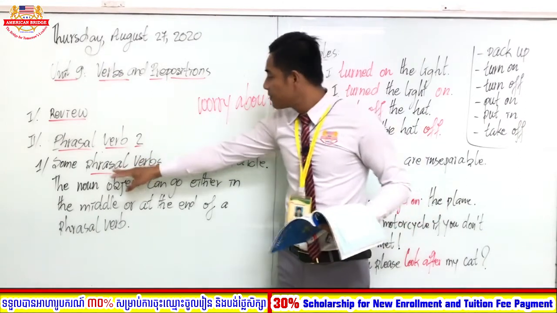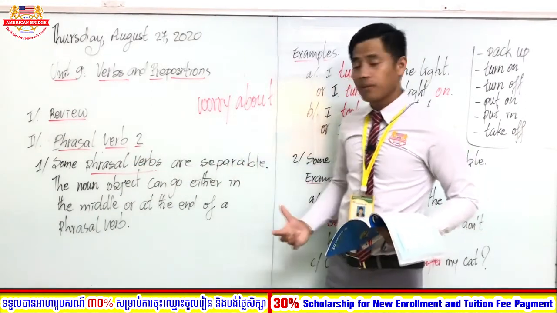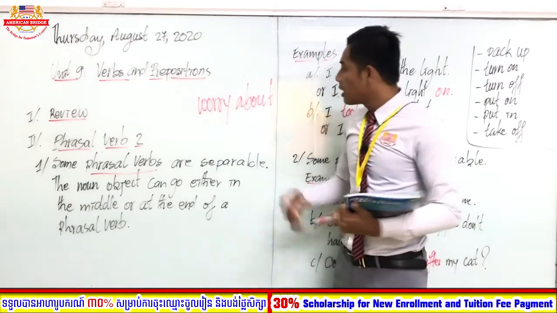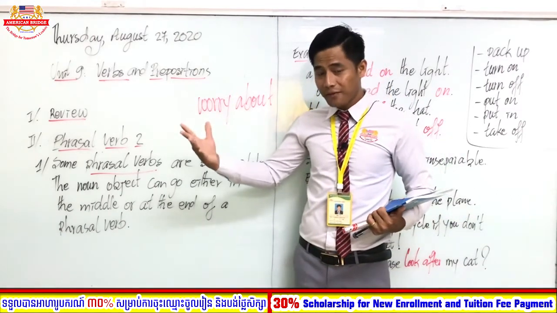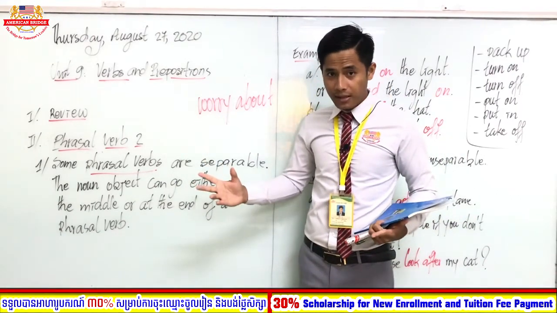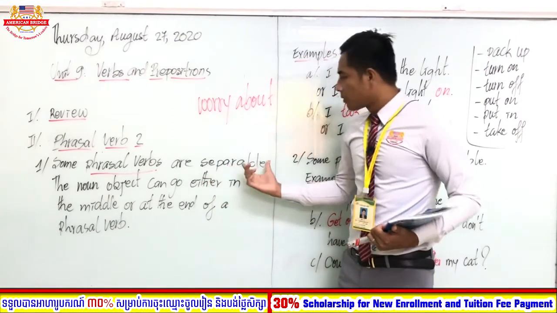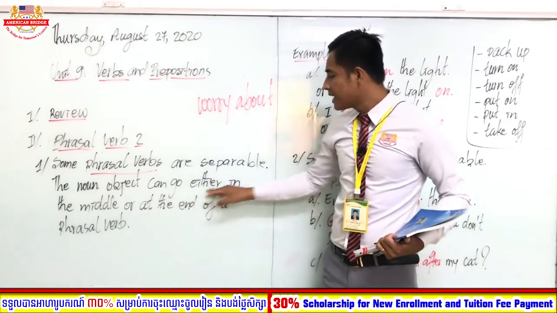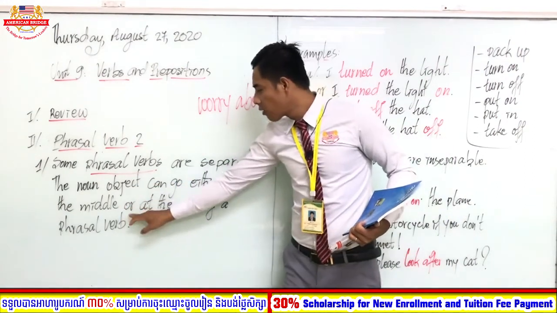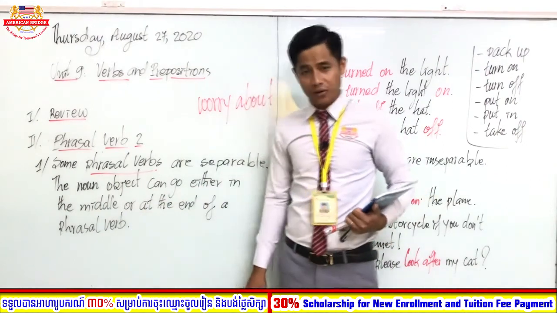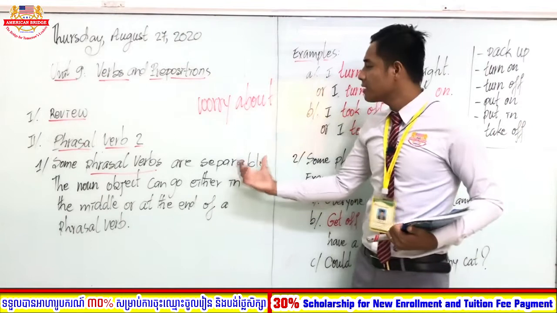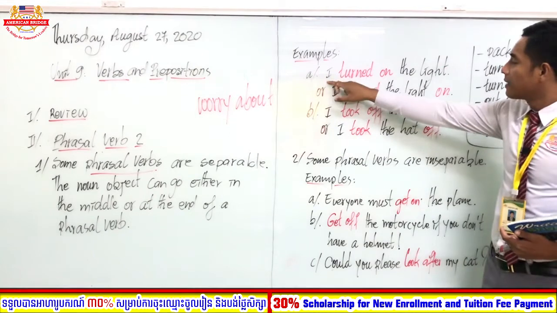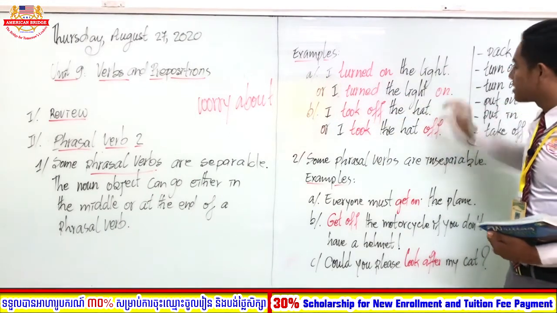Some phrasal verbs are separable. You know that verbs that combine with a preposition are called phrasal verbs. For separable ones, the noun or object can go either in the middle or at the end of the phrasal verb. Look at example A: I turned on the light.